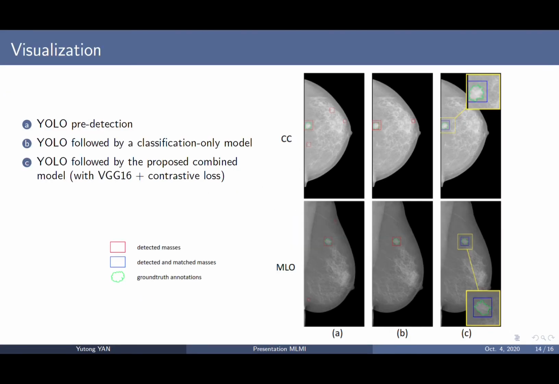Finally, I want to show the visual results for an example of a CC-MLO image pair. The three columns represent, from left to right, the pre-detection by YOLO, YOLO followed by a classification-only model, and YOLO followed by the proposed combined model. In this image pair, the number of false positive detections decreased from 7 to 1 from A to B, and further decreased to 0 without any false negatives. Additionally, the combined model C also successfully identifies the matching patches in both views, which can provide clinicians with reference to further rule out false positives that are difficult to detect.